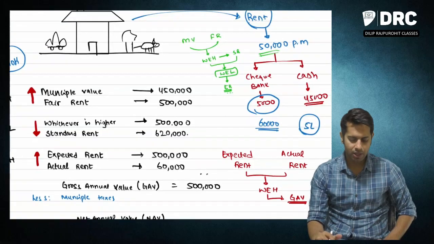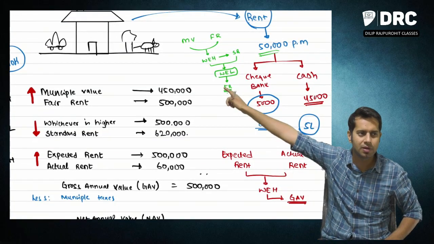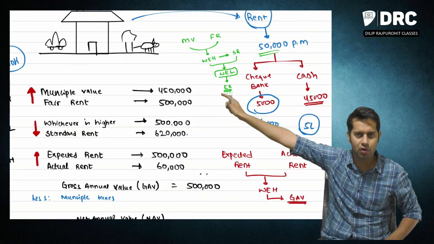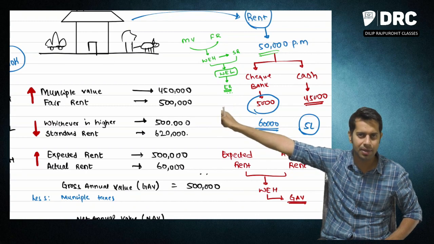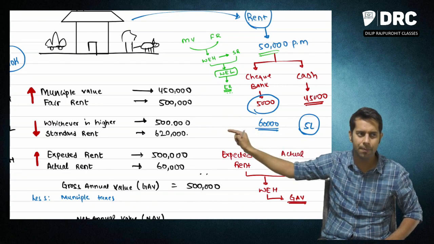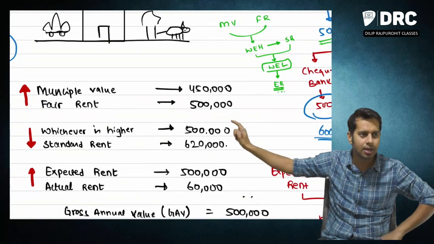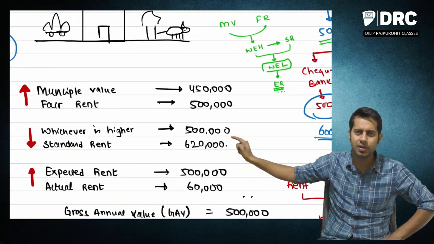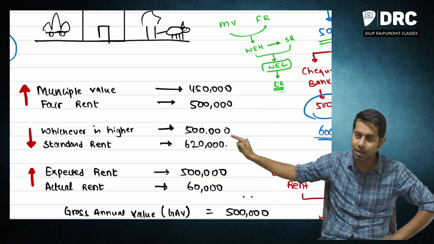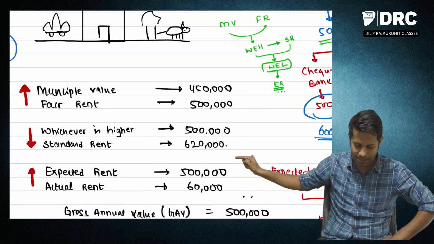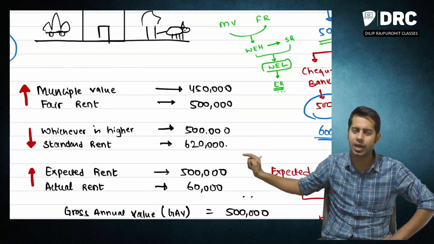I'll repeat now. First you are required to do the comparison between municipal value and fair rent. Whichever is higher is required to be taken. This you are required to compare with standard rent, and take whichever is less. This will be called the expected rent.